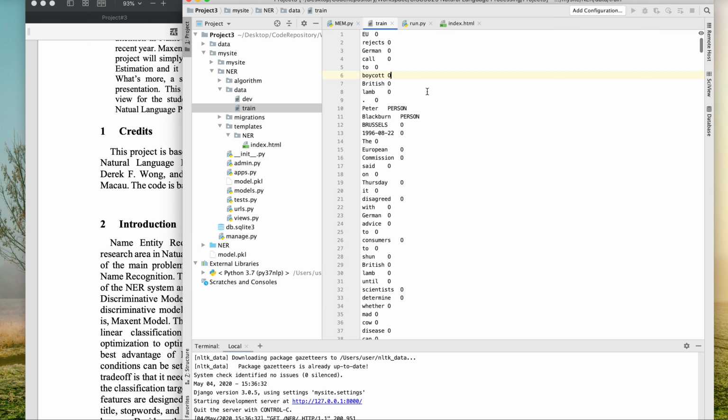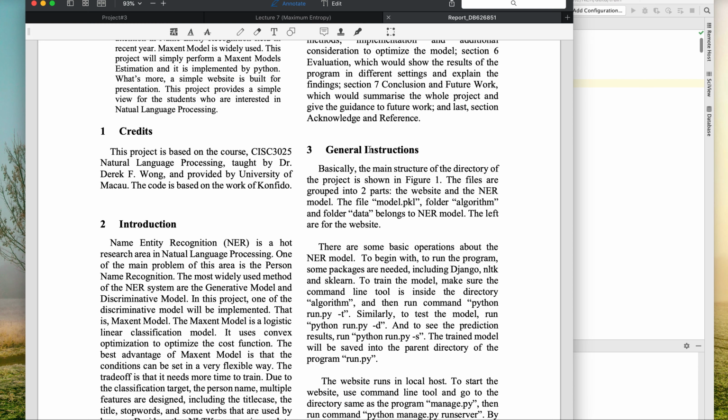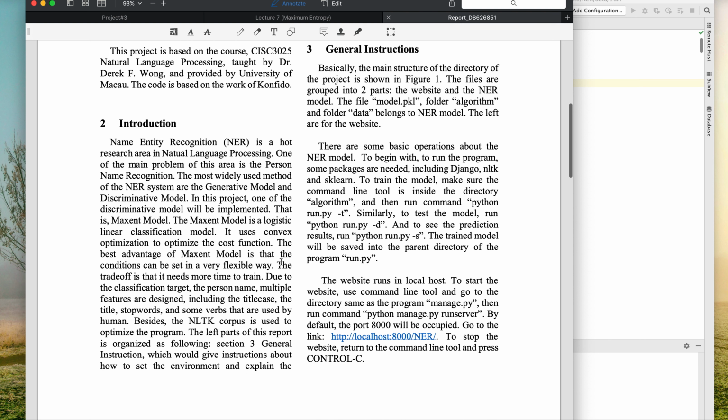The data set looks like this. We have many lines, and if a word is a person, the label will be person, and for other words we just assign the label O, the big O.